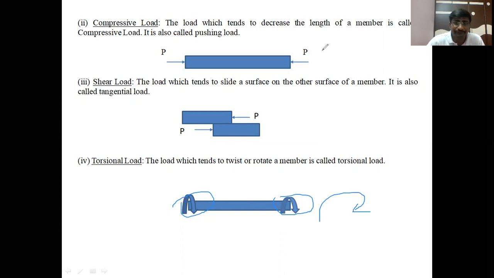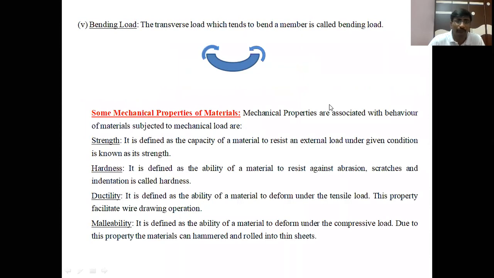Clear? Next type of load is the bending load. Bending load means it is the transverse load. Transverse load means the load which is acting on a member perpendicular to the axis. Those loads which tend to bend a member like an arc of a circle are called the bending loads.